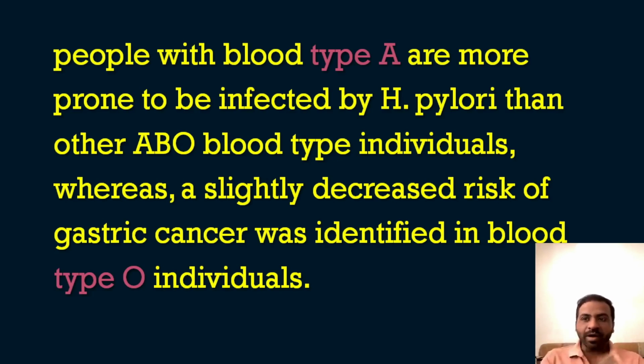So type A blood group people are more prone to get Helicobacter pylori infections, and they are more susceptible to the development of gastric cancers. On the other side, type O individuals have been shown to have a slightly decreased risk of development of gastric cancer. So that was a very informative and very important question for you.